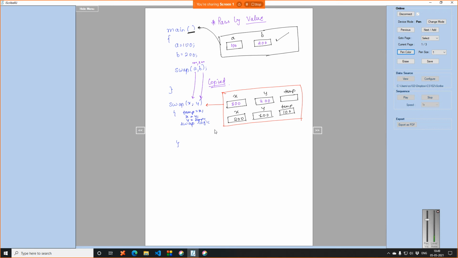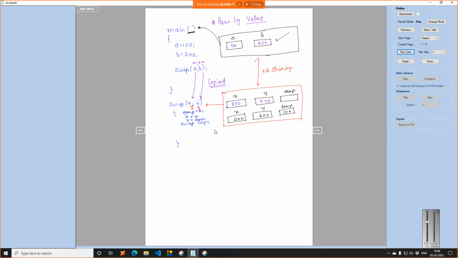So just remember, whenever you do pass by value, the value is actually copied to the variables, right? Even if I make these variables the name A or B, it does not matter. The compiler will assign a separate memory space for them, which is totally independent of the main space. See, you can see there is no intersection between these two, right? No sharing.